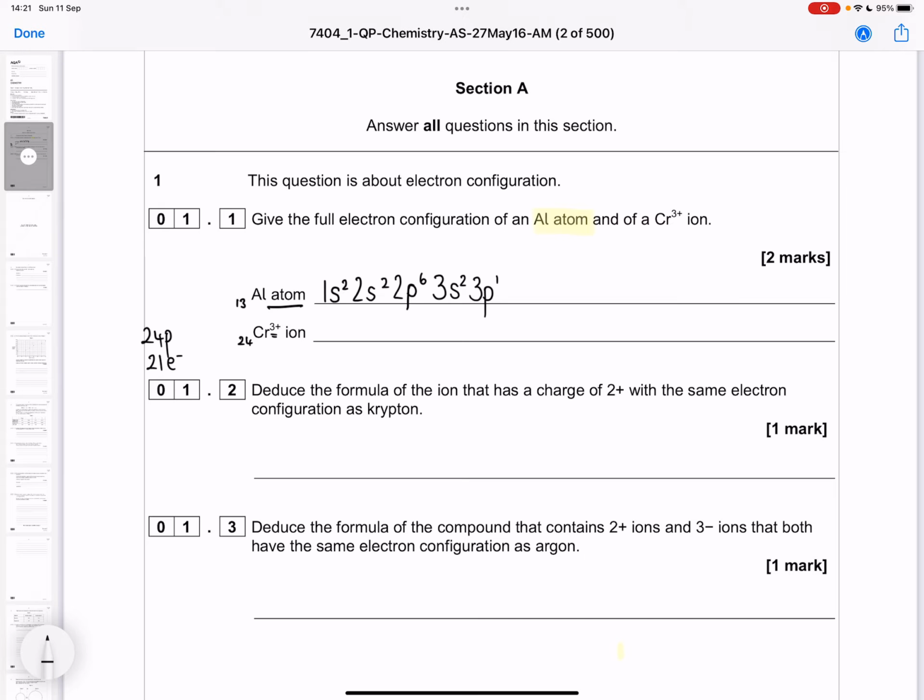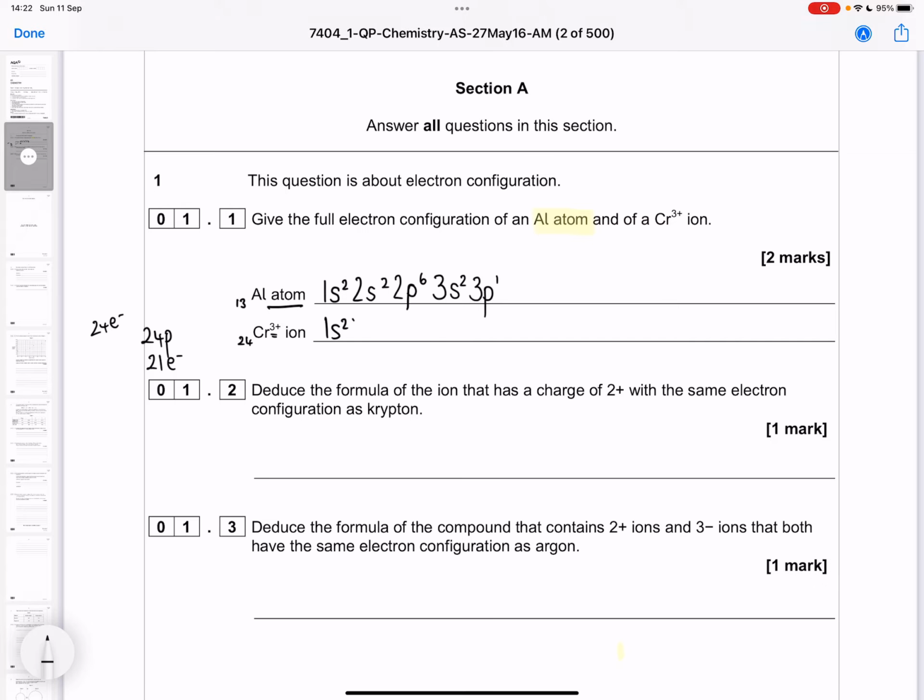Now you need to be careful with transition metals, because although it's tempting to just write the electron configuration of 21 electrons, and that would be the electron configuration of scandium, that may not give us the right answer, because with transition metals we fill the 4s subshell first, but we also empty the 4s subshell first. So what I would do is, in pencil, something that you can rub out, I would do the full electron configuration of a chromium atom with 24 electrons and then remove the last 3. So I'm going to do that. I'm going to do 24 electrons.